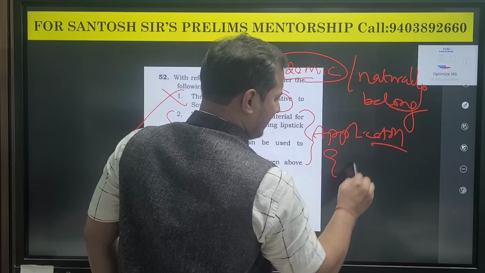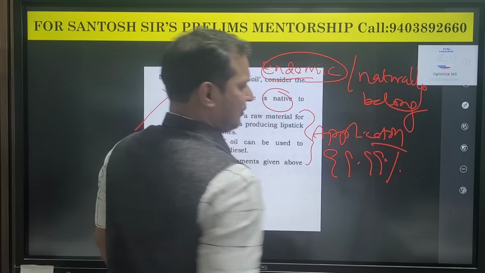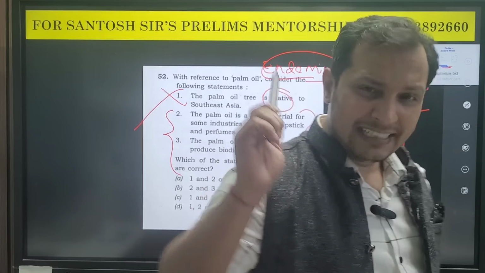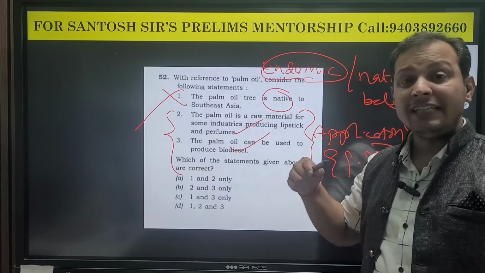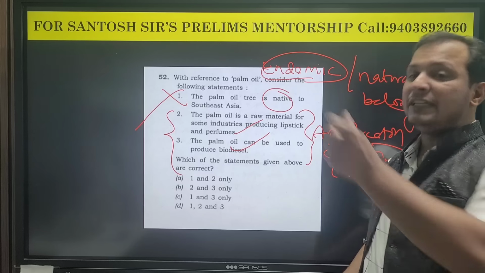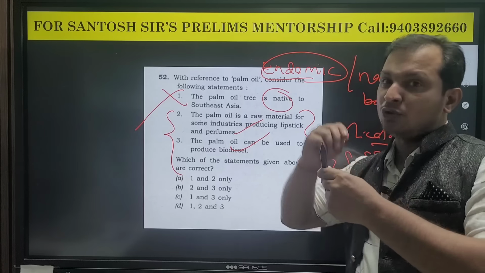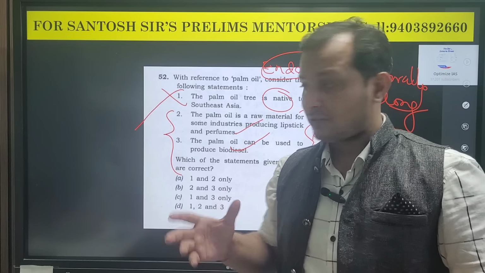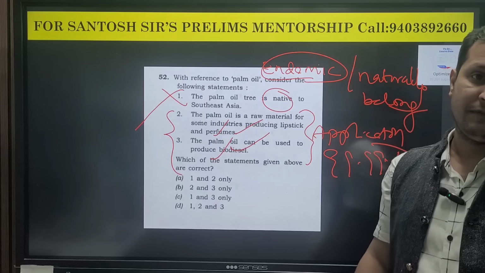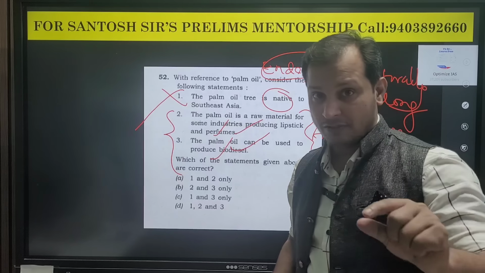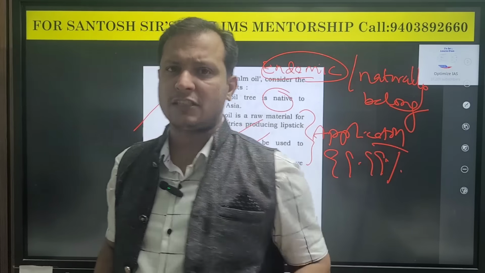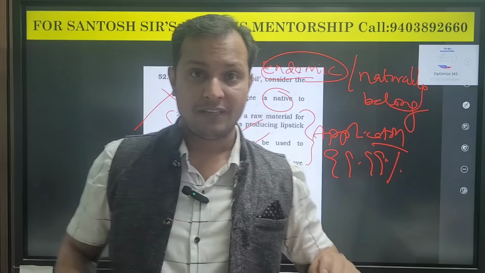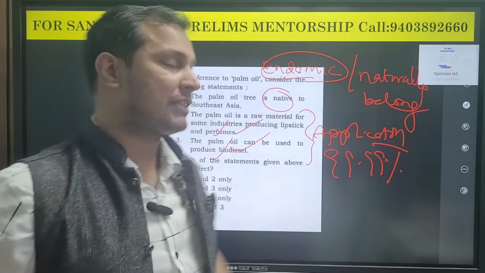Guys, 99.99% of the times whenever application based statements are given in UPSC, they are correct. Why? Because they denote possibility. This can be used. This pen can be used for something other than writing. It can be used for something else also. So this is highly probable. Keep noting down: application based statement. Whenever any agriculture commodity is given and they write that this agriculture commodity can be used here, it can be used there, definitely those statements will be correct.